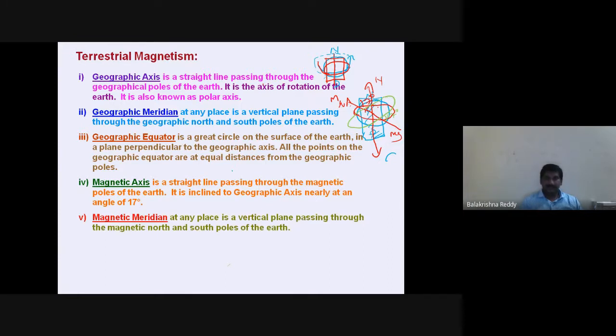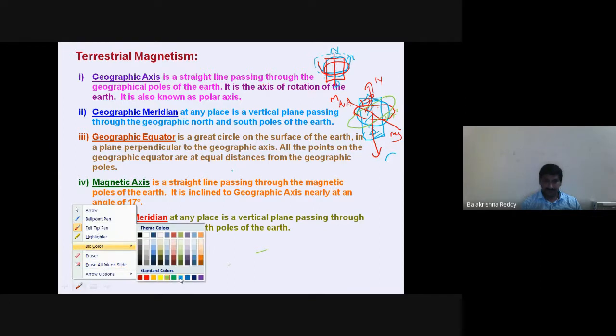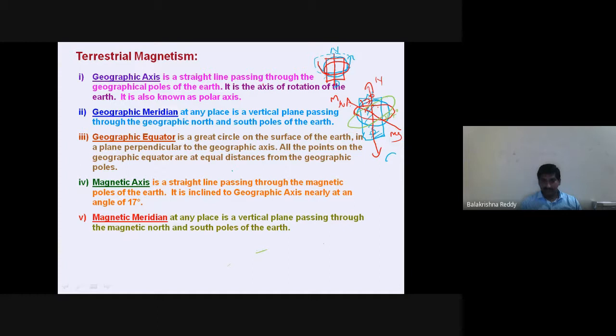Magnetic meridian. The magnetic meridian is tilted by 17 degrees with respect to the earth meridian, meaning the geographic meridian.